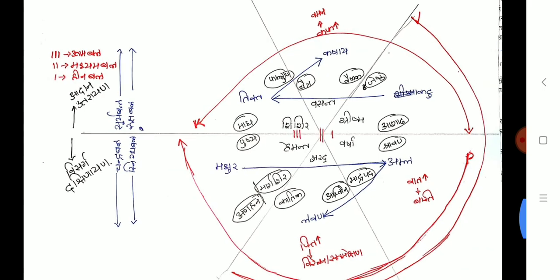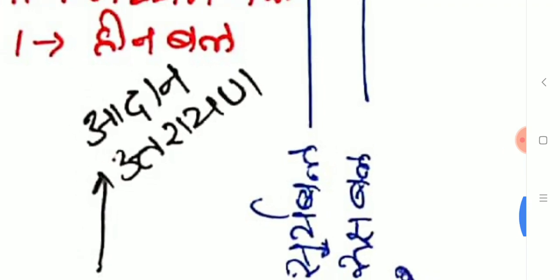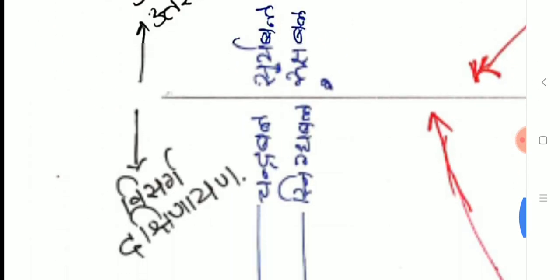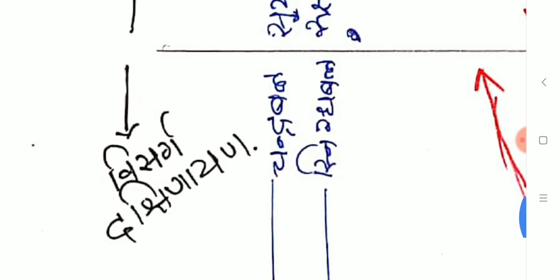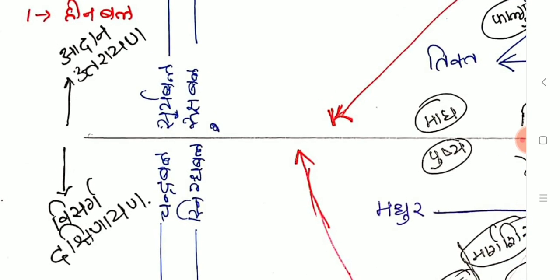And here the chart is there. I will explain this chart. See, there is a half line mentioned here from here to here, which indicates the division of the Dakshinayana and Uttarayana. Above this one there is Adana and Uttarayana, and below this one there is Visarga or Dakshinayana.